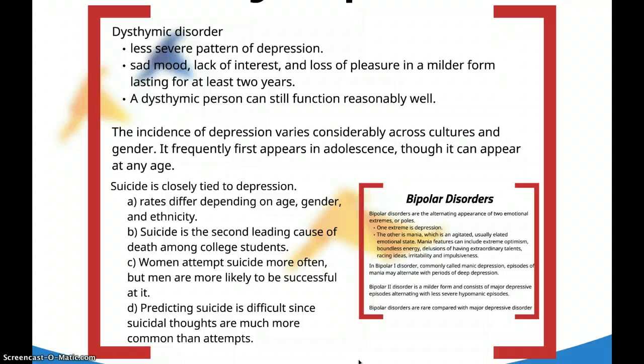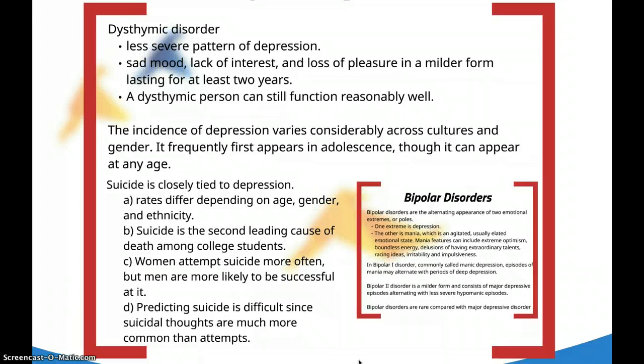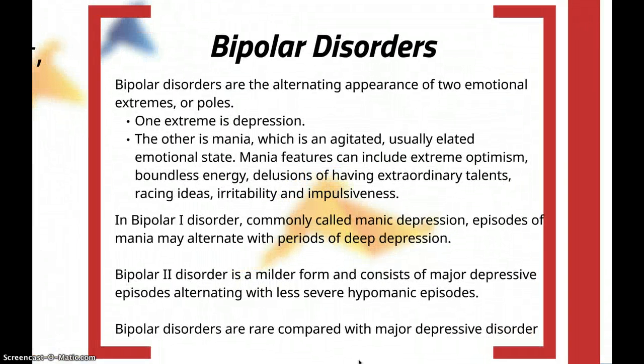The second set of affective disorders are the bipolar disorders. Bipolar disorders are the alternating appearance of 2 emotional extremes, or poles. One extreme is depression, the other is mania, which is an agitated, usually elated emotional state. Mania features can include extreme optimism, boundless energy, delusions of having extraordinary talents, racing ideas, irritability, and impulsiveness.